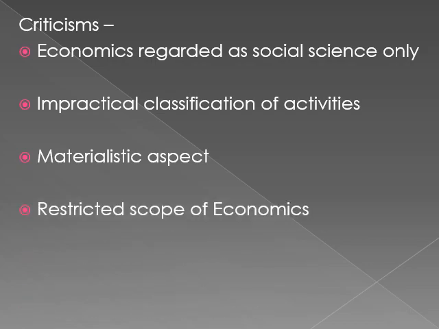Next point is restricted scope of economics. Now, Lionel Robbins is an economist who has also criticized welfare definitions as they restrict the scope of study of economics. So he is saying that Marshall has restricted the scope of economics in his definition. Basically, economics studies several activities which hardly promote economic welfare. And what kind of activities can they be which are not promoting economic welfare? Like cigarettes, guns, liquor, alcohol.